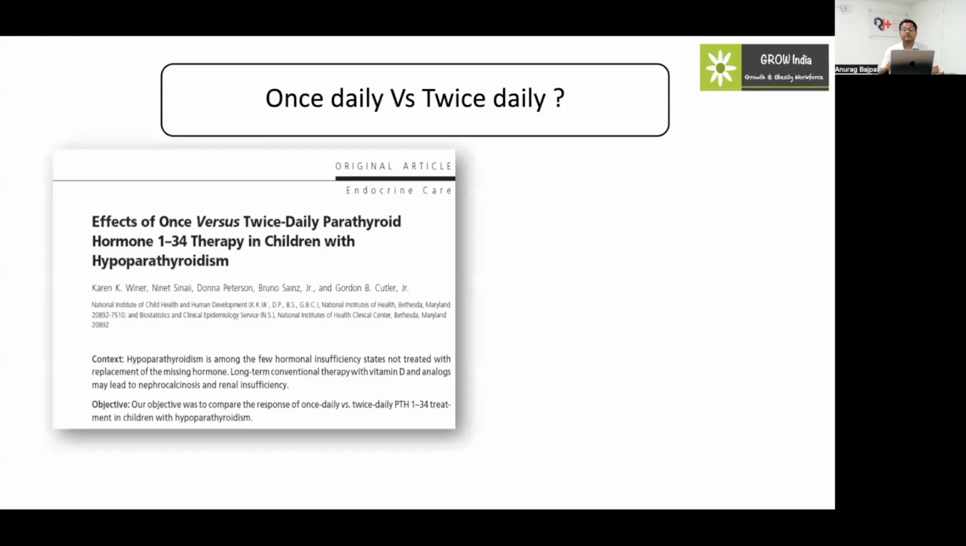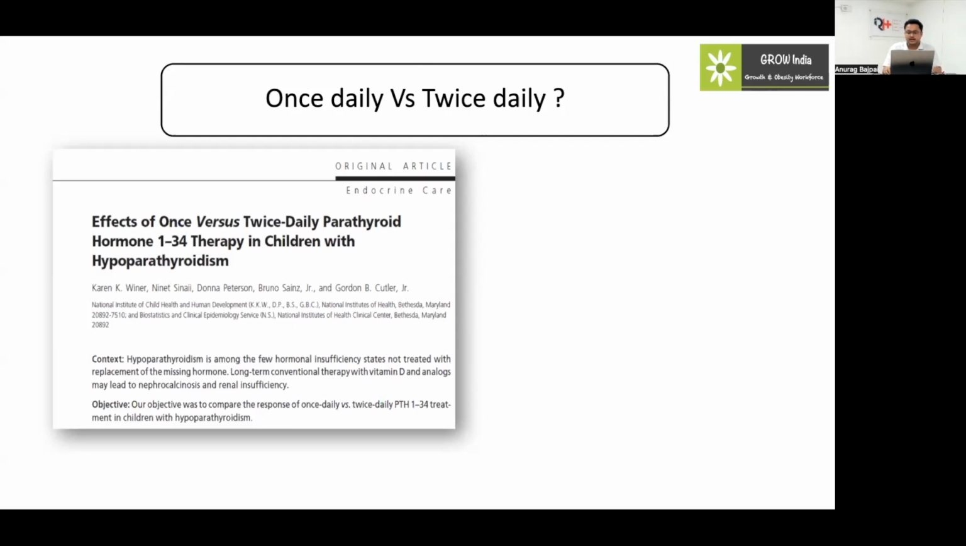Subsequent to that, what was the regimen that should be used, single dose or twice daily? Here also, in 2008, the Winters group had done a study on children. Previous to this study, they had studied the adult population, showing that the twice daily regimen is better for adults in comparison to once daily.